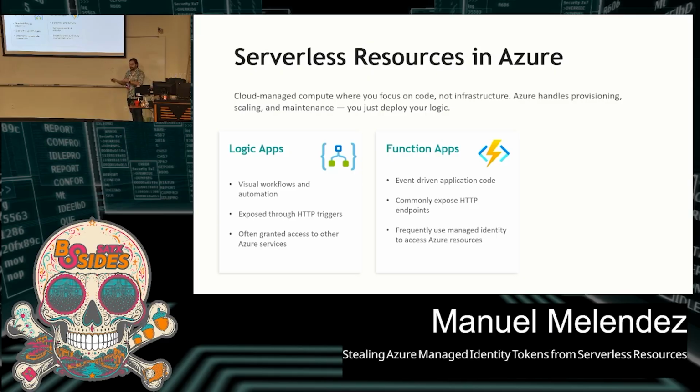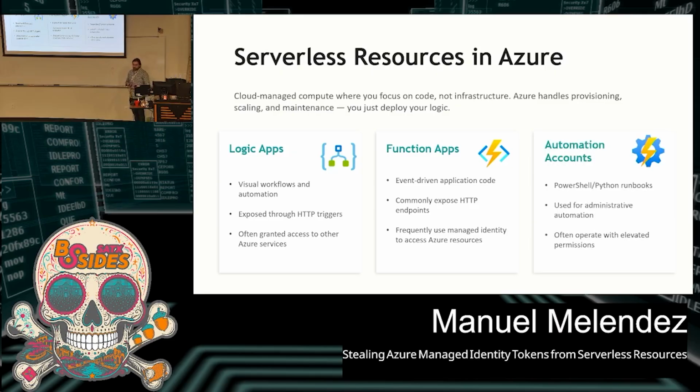So when you access this endpoint, it executes the function that you're calling, and then provides whatever output you're trying to get. And then lastly, we have automation accounts. These are, just like the name implies, based on some automation schedule or some trigger of some sort. And for these ones, you create a new robot where you just deploy your PowerShell or Python scripts. And these are often used for administrative automation.